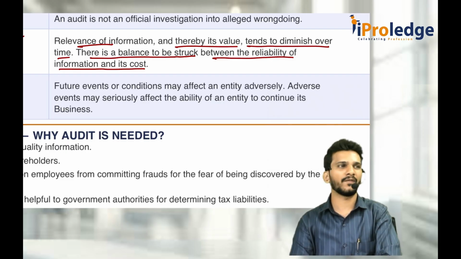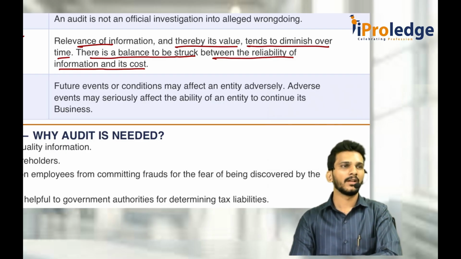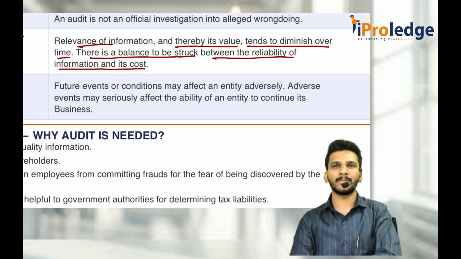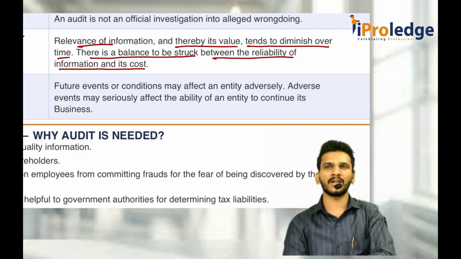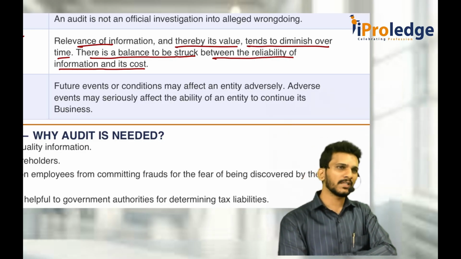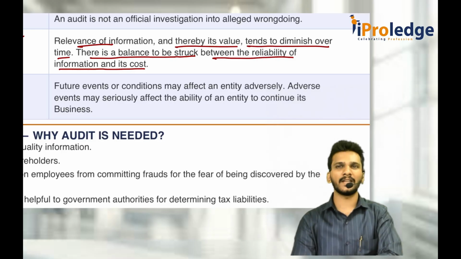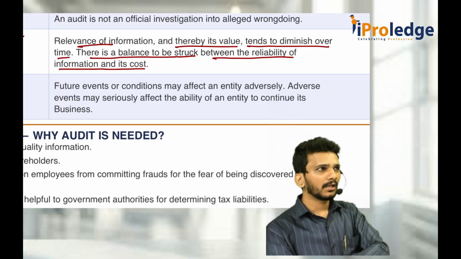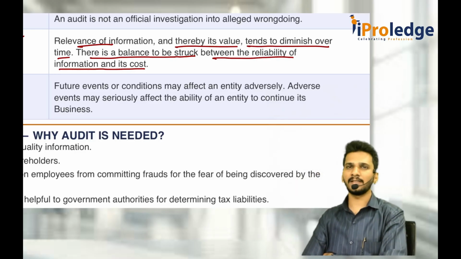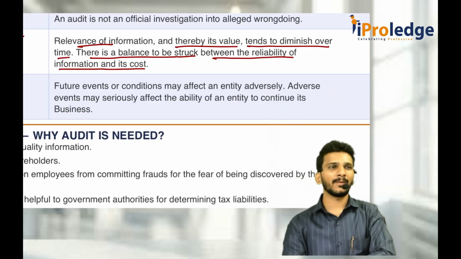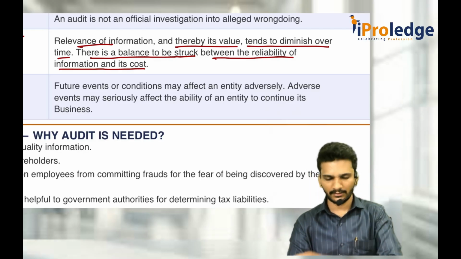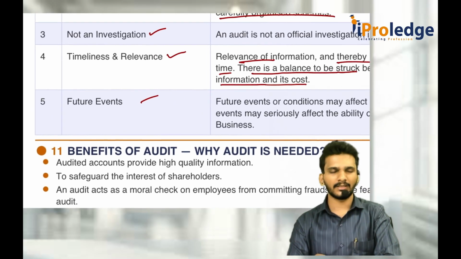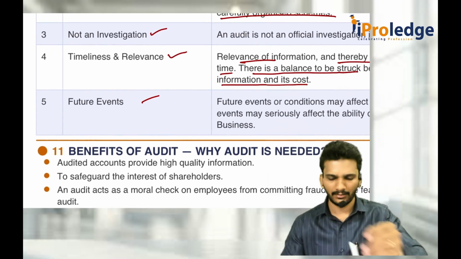Inherent limitations of audit. Five points are there. First one is nature of financial reporting. Because management judgments are used in financial statement preparation, we can't reduce audit risk to zero. Nature of audit procedures. Generally, we go for sampling and all those things. That is why we can't get audit risk to zero. Then timeliness and relevance of the information. And the last one is future events. These are the five inherent limitations of the audit.